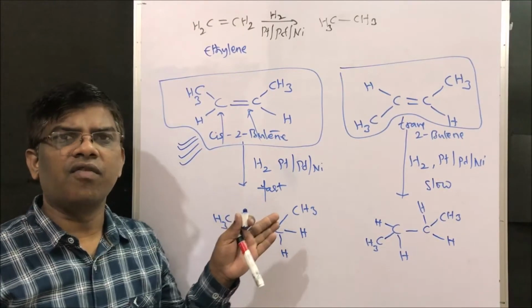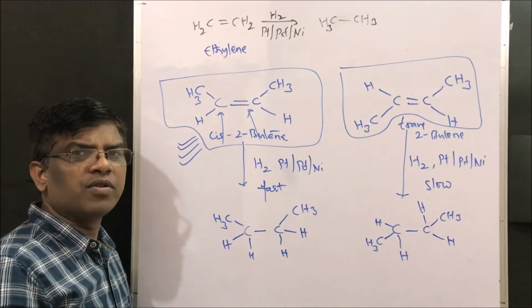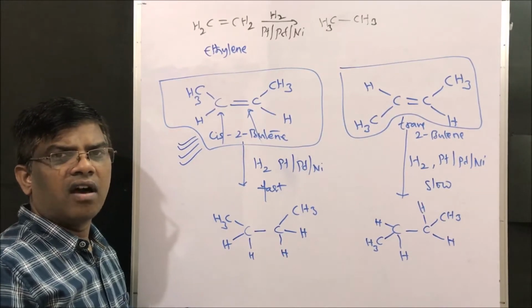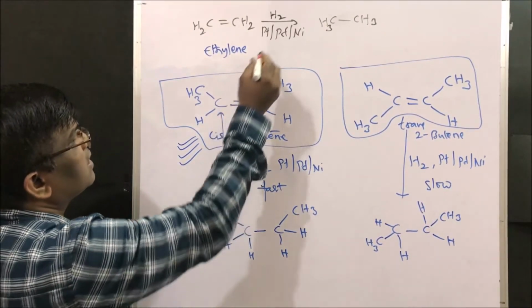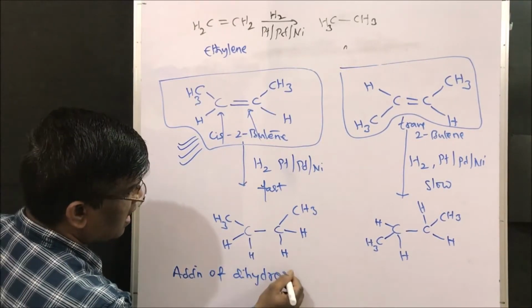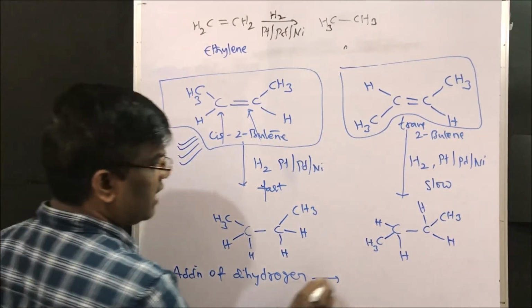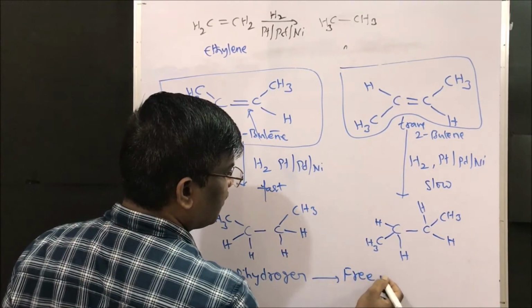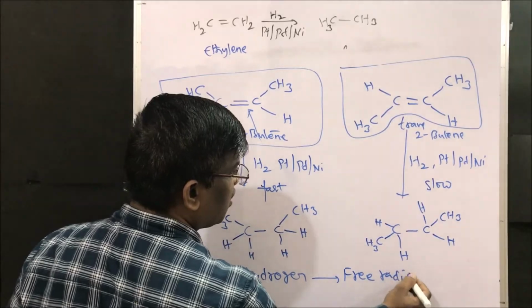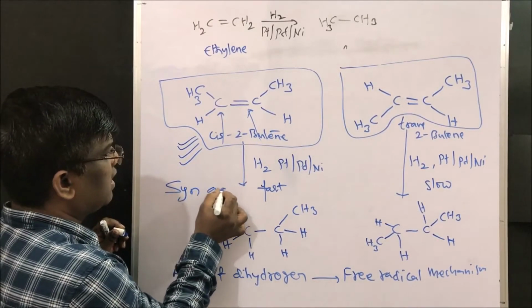Dear friends, till now we have learnt about addition reactions of alkenes. The first example of addition reactions of alkenes is hydrogenation, or addition of dihydrogen. It follows a free radical mechanism, and it is a syn addition, right?